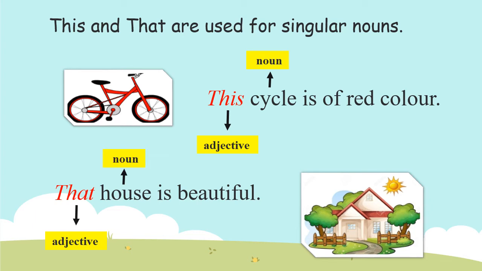And you can see that is used just before the noun house. So here this and that are demonstrative adjectives and they are used for singular nouns and they are used just before the nouns in a sentence.